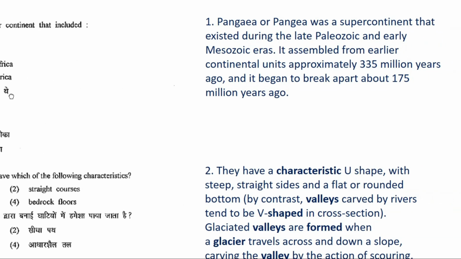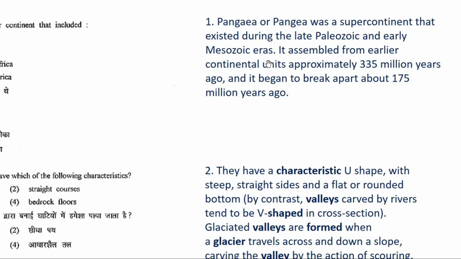So friends, Pangaea was a supercontinent that existed during the late Paleozoic and early Mesozoic eras. It assembled from earlier continental units approximately 335 million years ago, and it began to break apart about 175 million years ago. So friends, when you talk about Pangaea, it was a supercontinent.